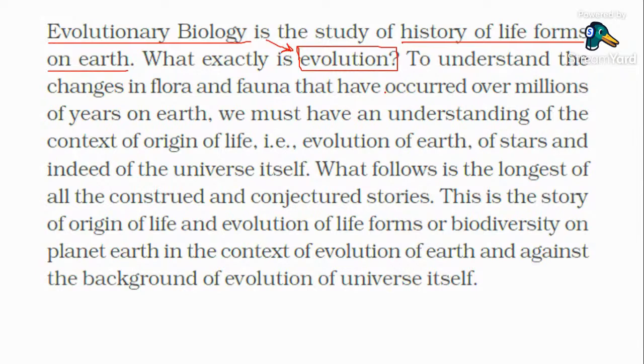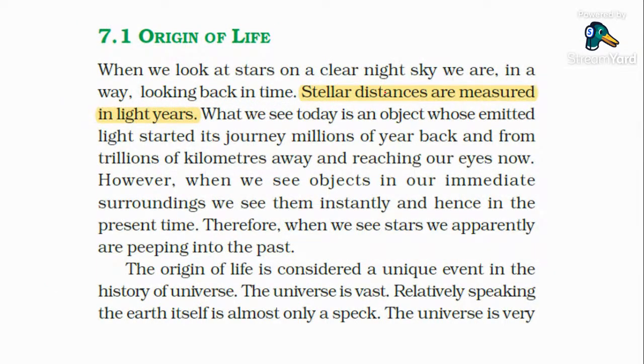So to understand the changes in the flora and fauna that have occurred over the millions of years on the earth, we must have an understanding of the context of origin of life, that is origin of earth, stars and indeed the universe also. What follows is the longest of all the construed and conjectured stories. This is the story of origin of life and evolution of life forms or biodiversity on the planet in the context of evolution on earth and against a background of evolution of the universe itself. So let's get into the origin of life.